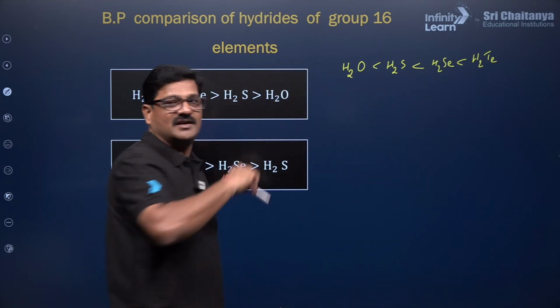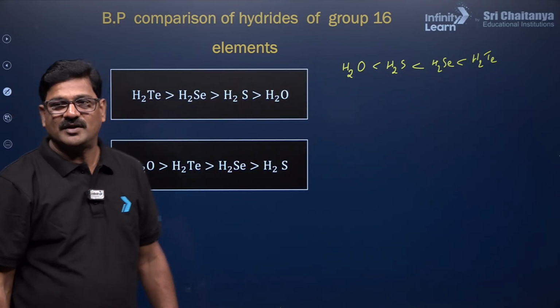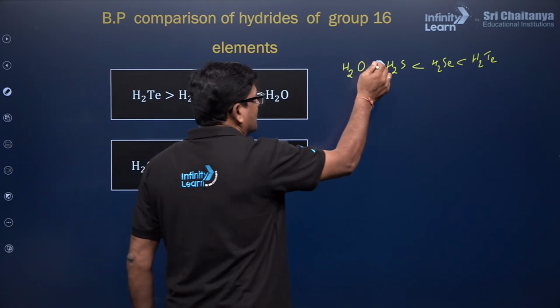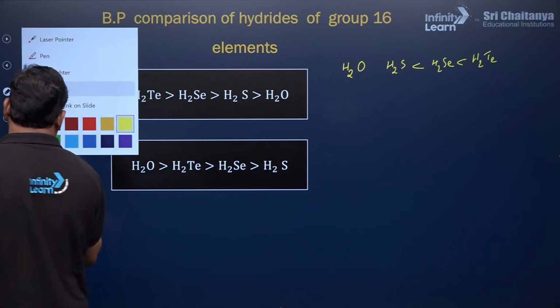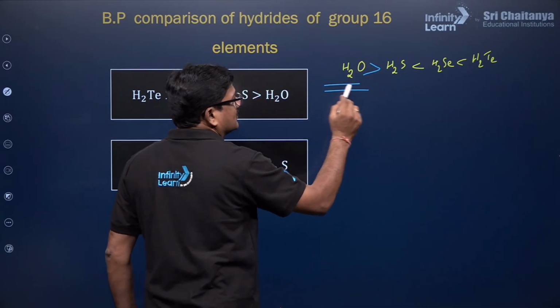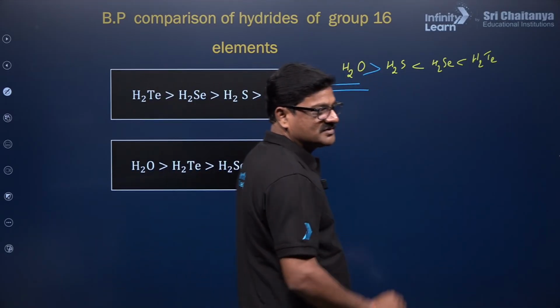As molecular weight increases, boiling point increases. But exceptionally, H2O is greater than H2S, because of the hydrogen bonding. That is the reason why H2O is a liquid and H2S is a gas.